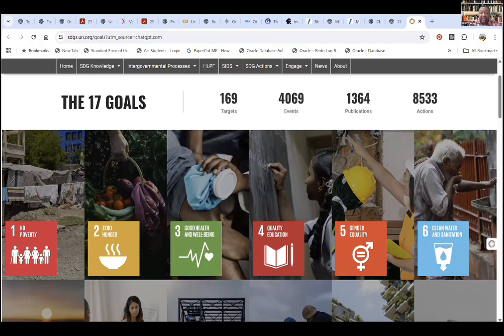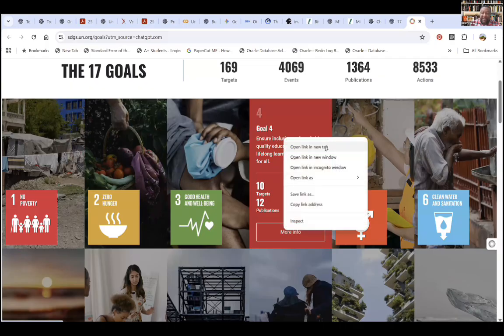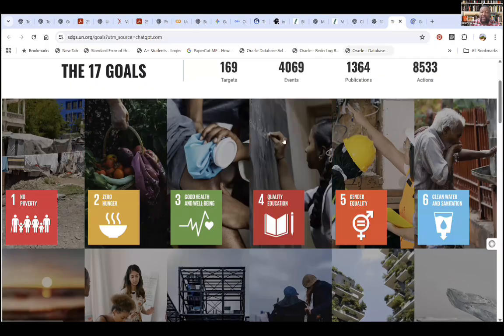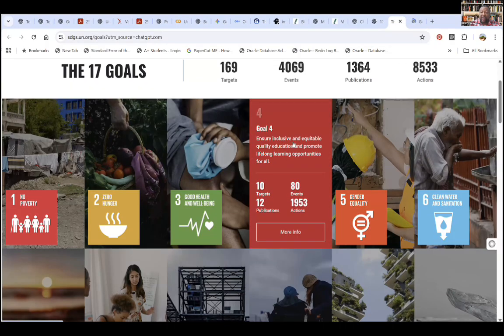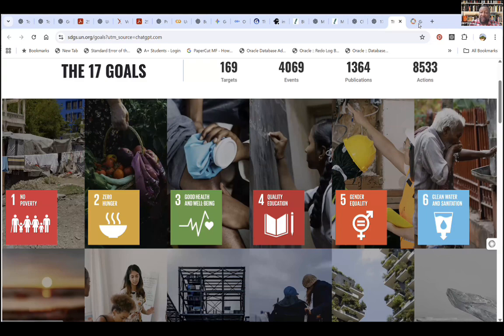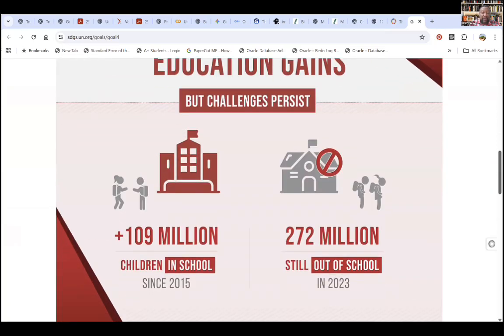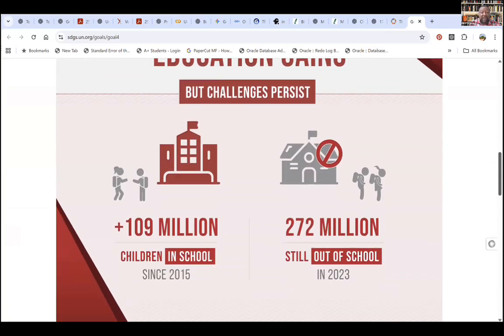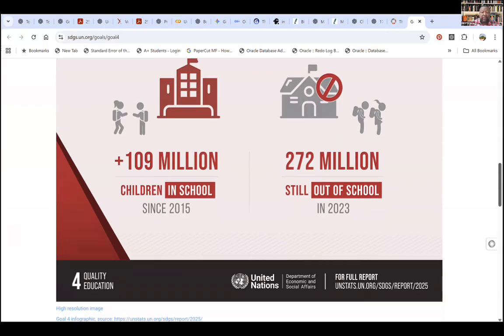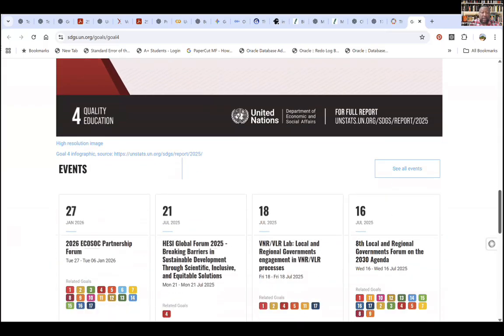So let's say we want to fix quality education, because I've had a lot of questions coming from academia. So we go to UN SDG 4. The goal says ensure inclusive and equitable quality education and promote lifelong learning opportunities for all. Now, if I go to the United Nations website that discusses this, there will certainly be documentation that they would have provided. So we've got pictures here, showing 109 million children in school, 272 million children out of school.